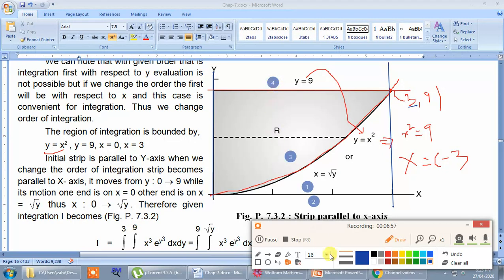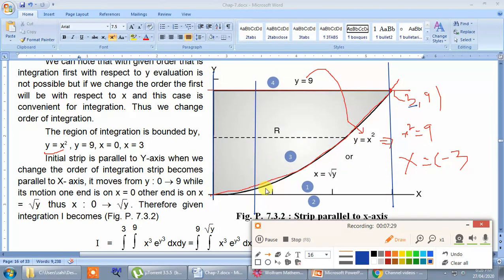For deciding this, you will be having a strip which is called the initial strip, parallel to the y axis. Who told you that the initial strip is parallel to the y axis? Because this integration has order: first integration with respect to y. As the first integration is with respect to y, this blue strip will move from the first blue line to the second blue line, from x equal to 0 to x equal to 3.